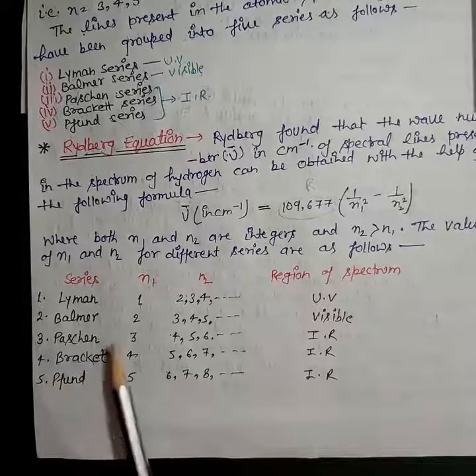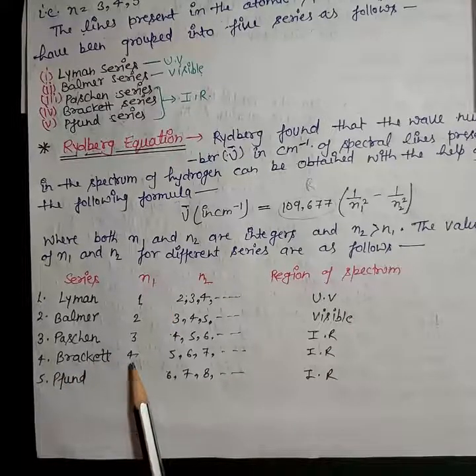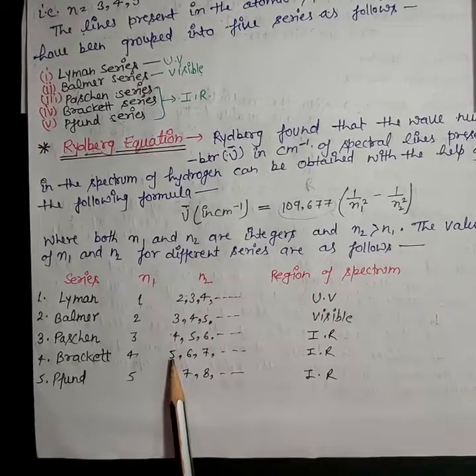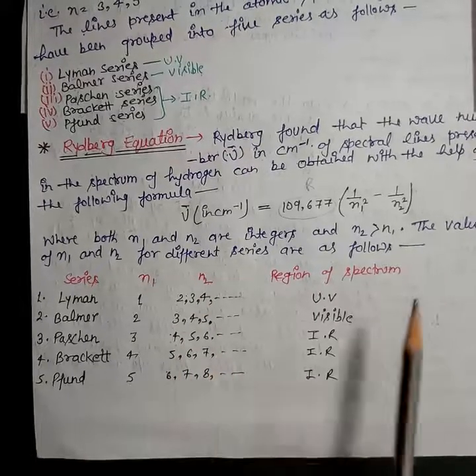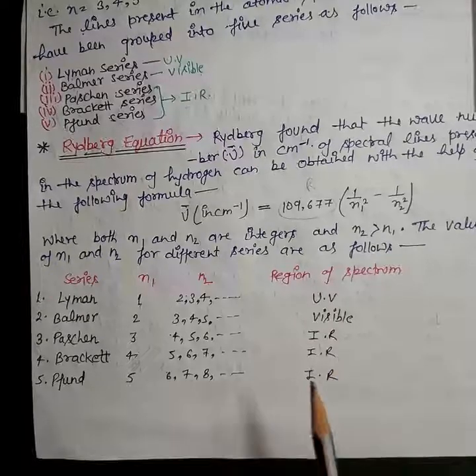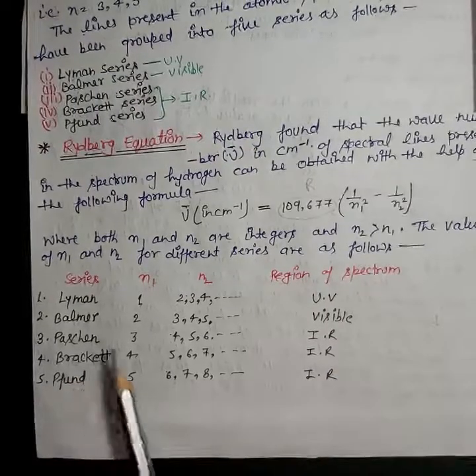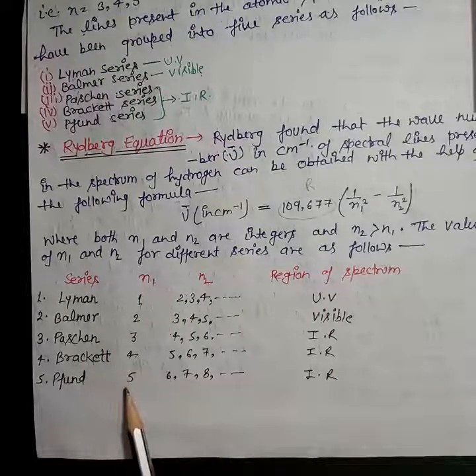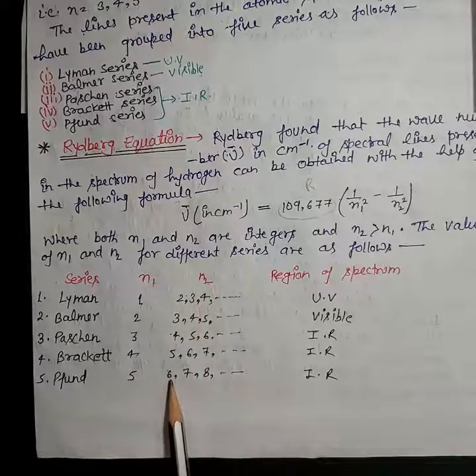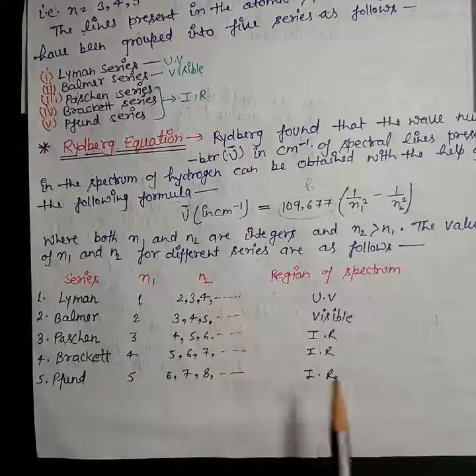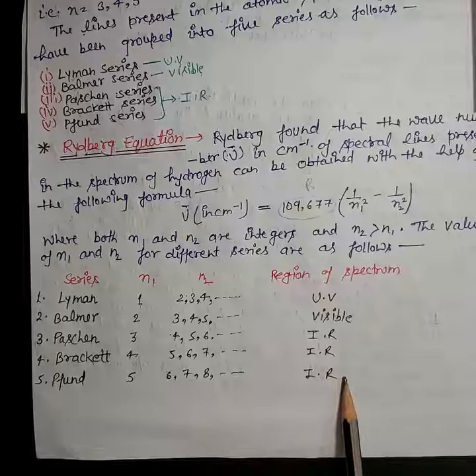For Brackett, the value of n1 is 4 and n2 can be equal to 5 or more than 5, and it lies in infrared region. And last is Pfund series. For Pfund series, n1 is 5 and n2 can be equal to 6 or more than 6, and it also lies in infrared region.